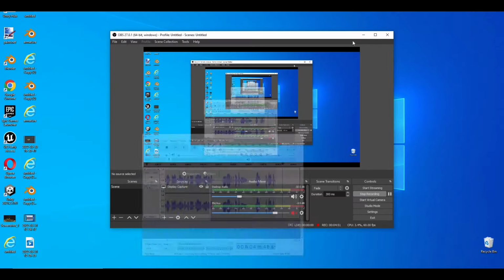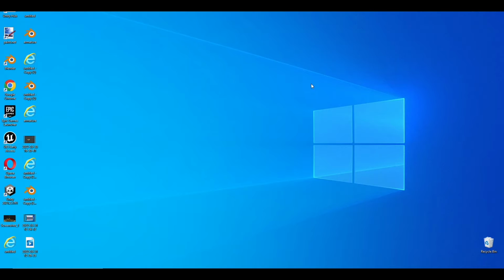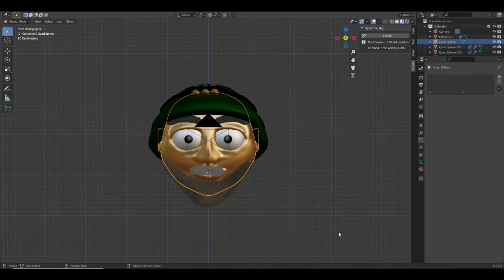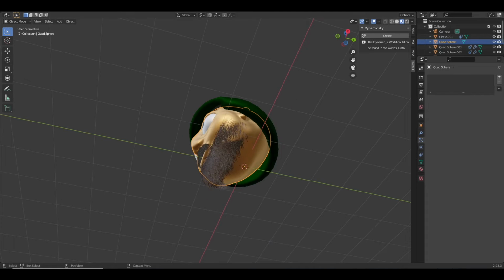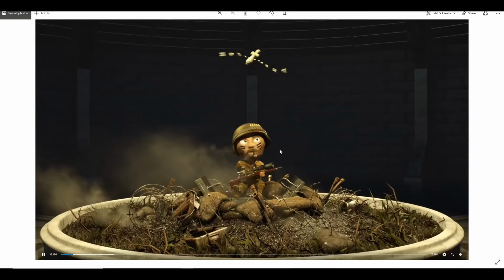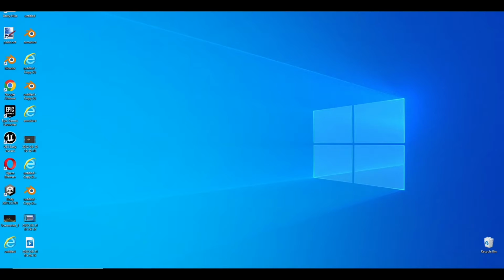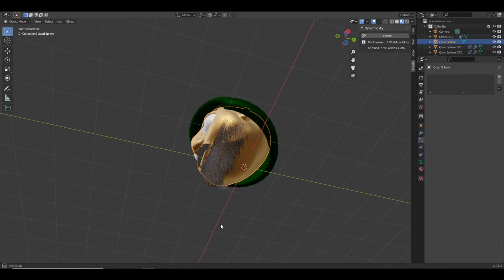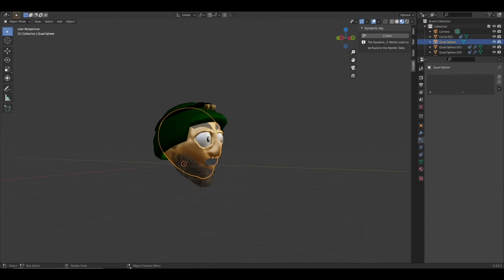Now, I created 3 characters so far in Blender, and I'm not good at it at all. I'm still learning. I don't know how to do this up, but that's what I actually made yesterday. Now let's take a look at it. Now it's not good at all. It looks pretty terrible. I tried to recreate this character, but of course I'm not able to do this at all. It doesn't look anything like it, but I think for the 4th character it doesn't look that bad, right?